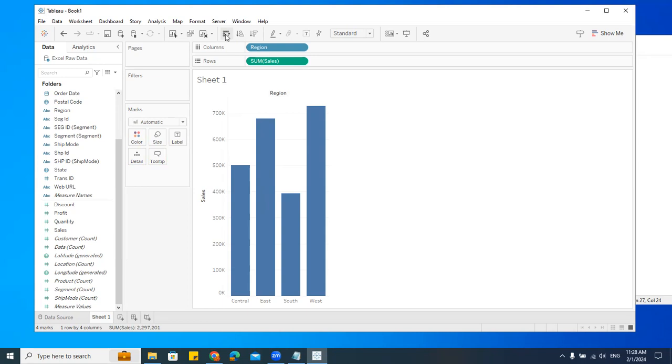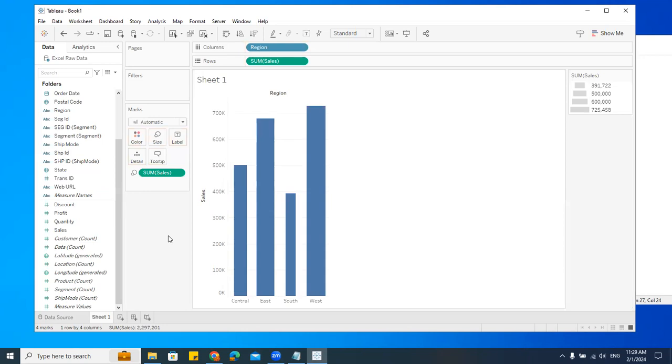Let me show you more options here. Now, I have this. Let me just go here and say the sales is there, right? I want this sales, whatever is there, to plot depending on the size of the value. Each region has got different sales, right? What I'll do, I'll take this sales. Can you see the size? I'll put it here like this. Can you see that? The thickness of that line became less, right?